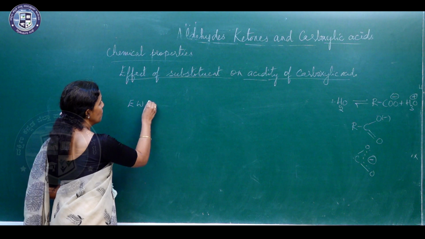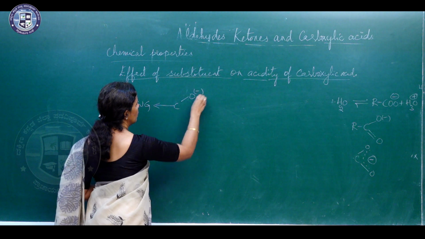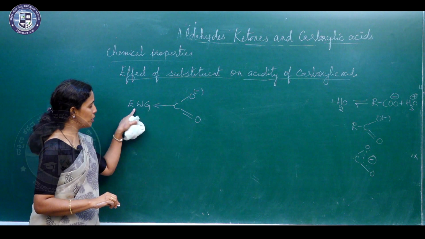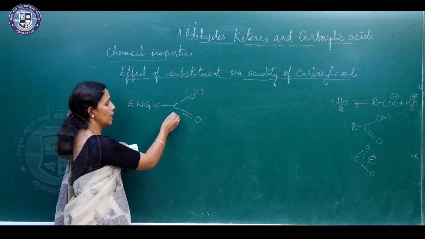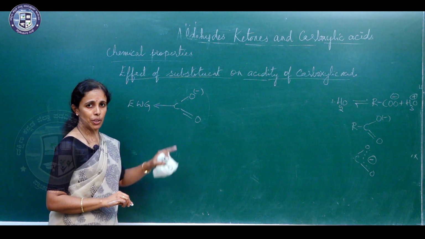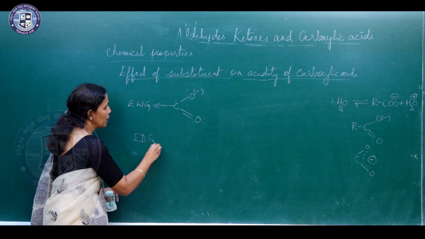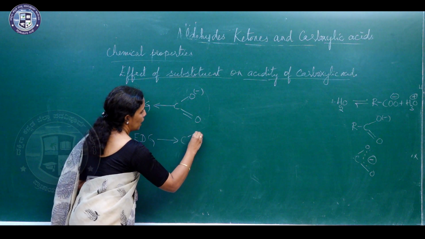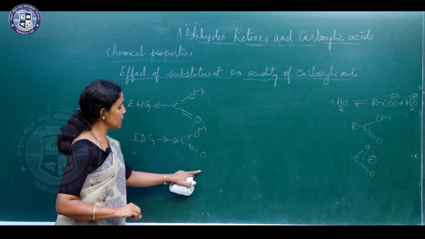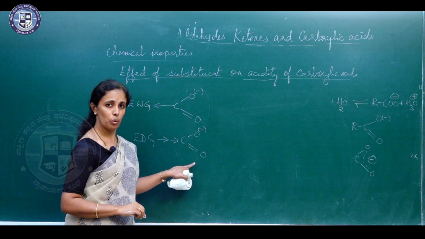Suppose an electron withdrawing group is attached to the carboxylate ion. So, this is going to withdraw the electron towards itself and hence the carboxylate ion becomes more stable and hence the acidity of carboxylic acid increases. Whereas, if an electron donating group is attached to the carboxylate ion, then it donates electrons and it destabilizes the carboxylate ion and hence the carboxylic acid becomes weak.